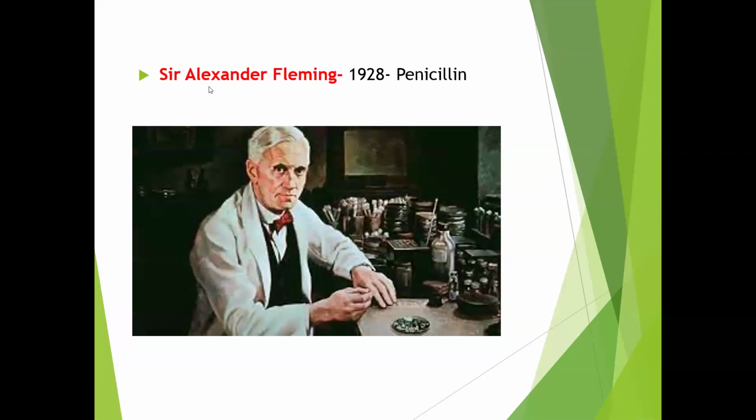Next, another important discovery is by scientist Sir Alexander Fleming. He discovered the first antibiotic, penicillin, in the year 1928. He was working with Staphylococcus aureus bacteria. Once his cultures got contaminated with a mold, such as a fungus, he observed that wherever the mold grew, there was no growth of bacteria around it. So there was no growth of Staphylococcus. Finally, he extracted and purified that substance, and it is nothing but penicillin. It was the first antibiotic which saved millions of people during World War II.